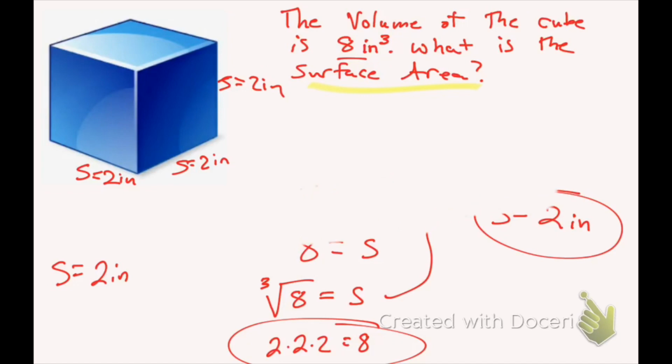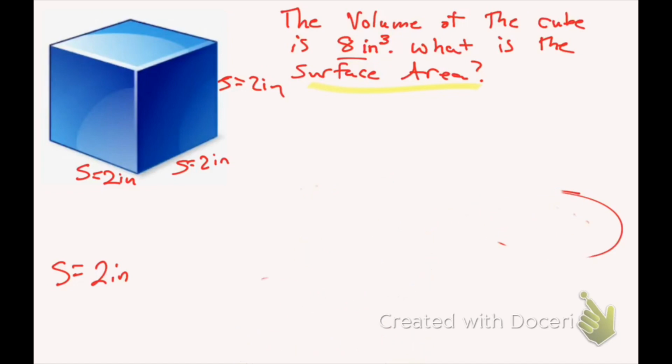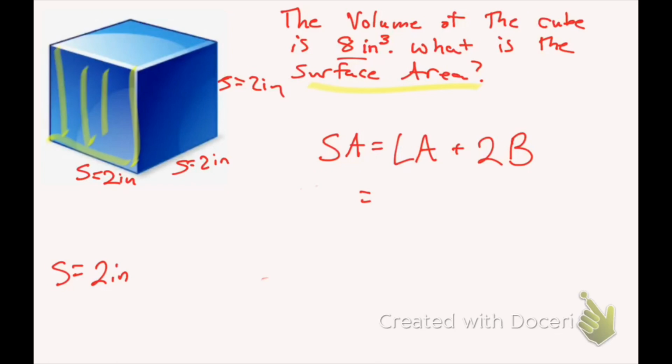So for the square, to calculate the surface area, that's going to be the lateral area plus 2 times the area of the base. Well, the lateral area is going to be, well, it's the perimeter of the base times the height, so we can just do it that way.